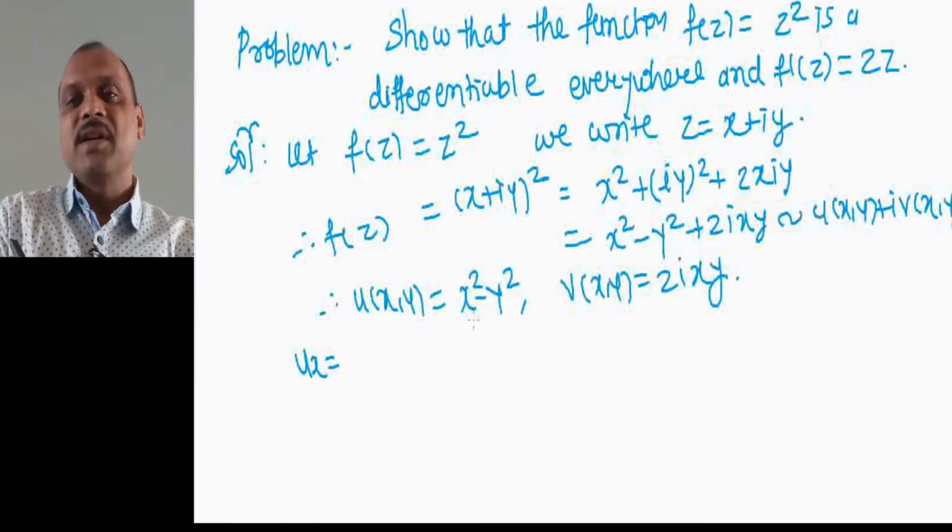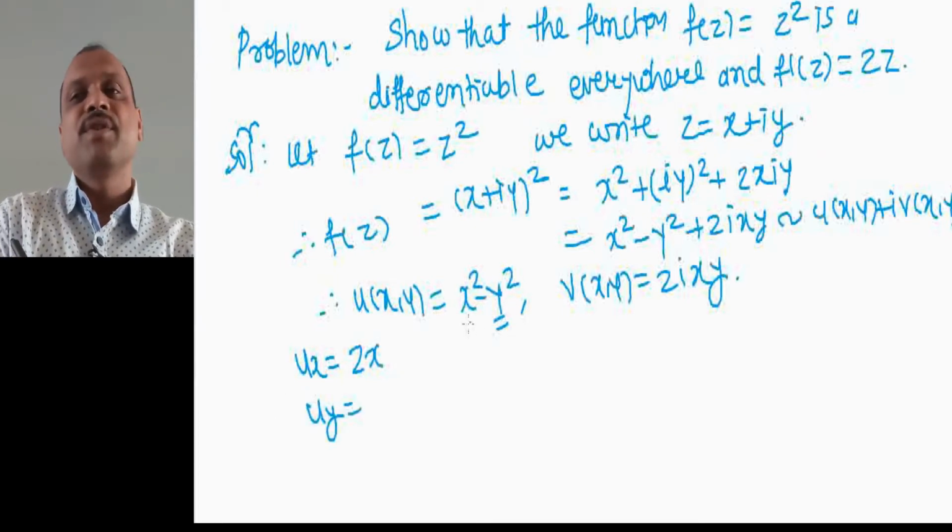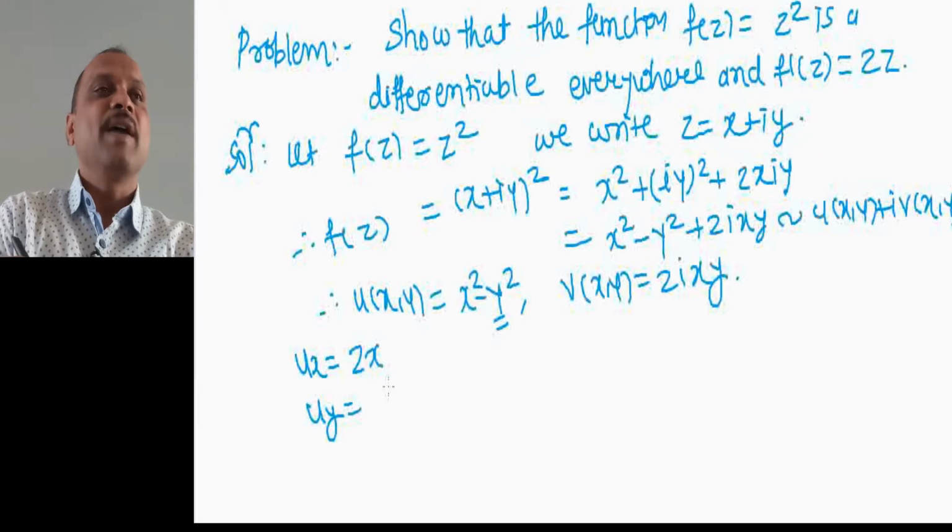Then let us calculate the derivative ux, the derivative with respect to x. When we calculate the derivative with respect to x, y is constant. Therefore we have derivative of x square is 2x and derivative of the constant is 0. uy equal to, when we differentiate partially with respect to y, x is constant, so its derivative will be 0 minus 2y.